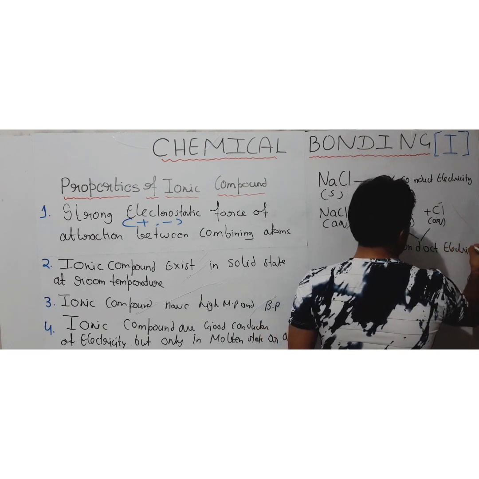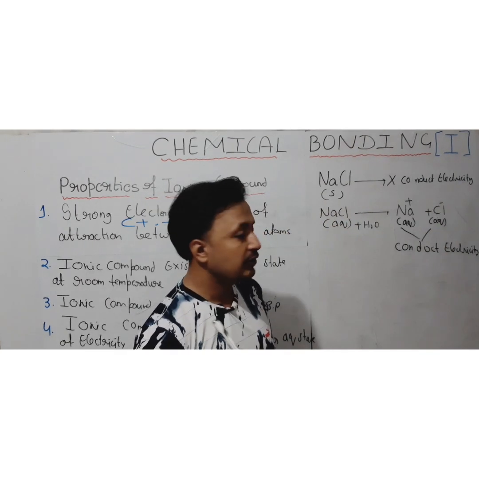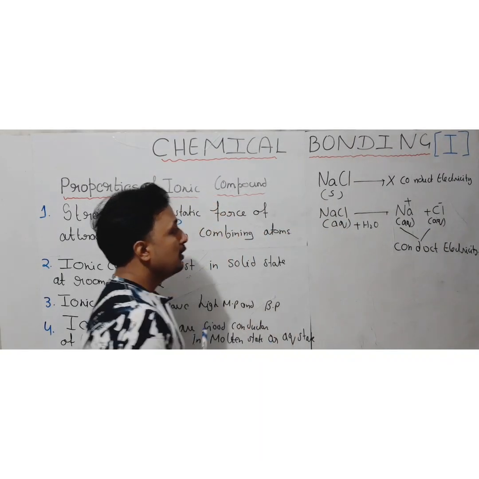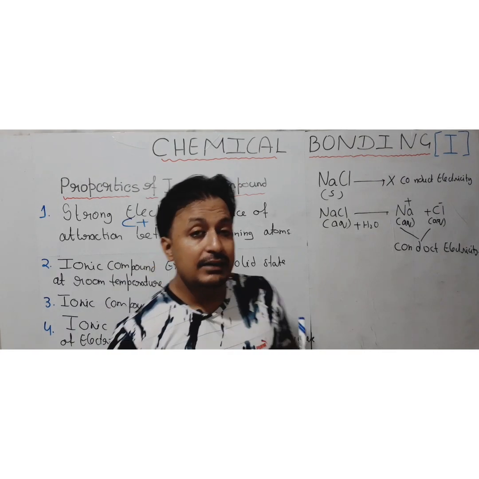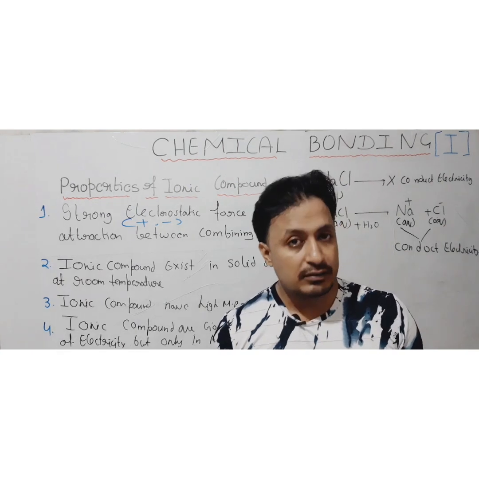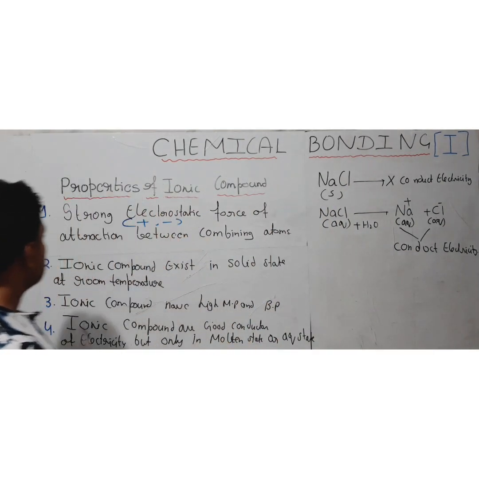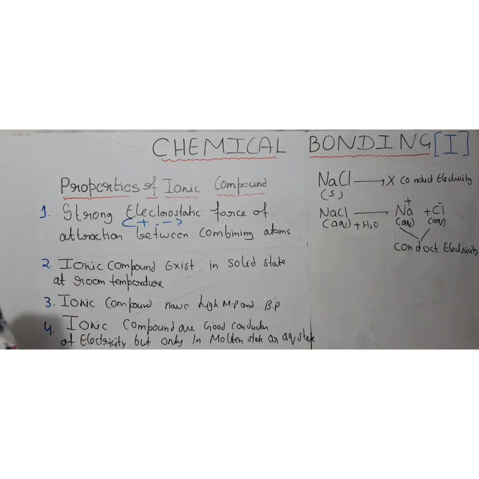Okay, so they are good conductors of electricity, but only in the molten or aqueous state. That is very, very important and you must remember it. Here the reason for the conductivity is not electronic, the reason for the conductivity is electrolytic. Because of the ions, the conductivity is there. So these are the 4 points, the properties of ionic compounds.